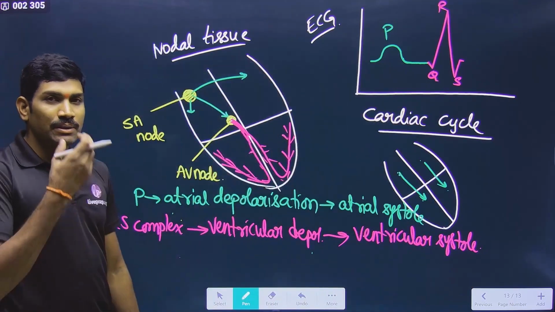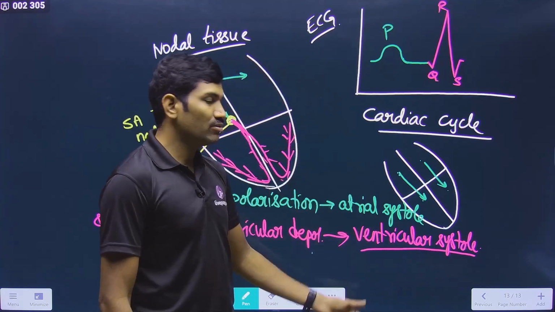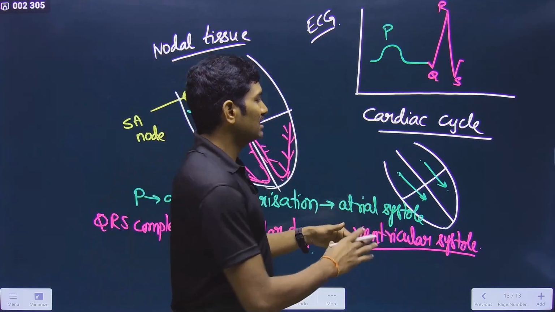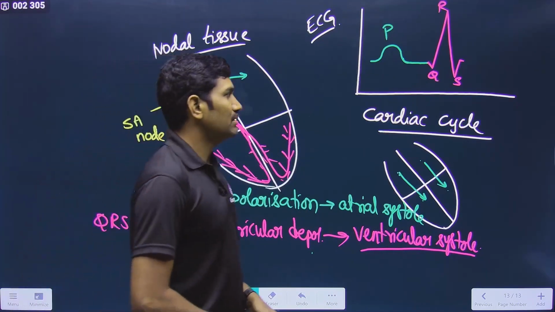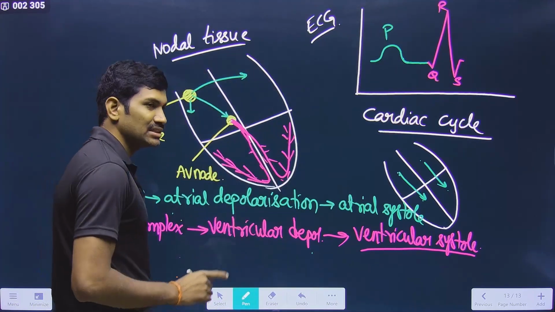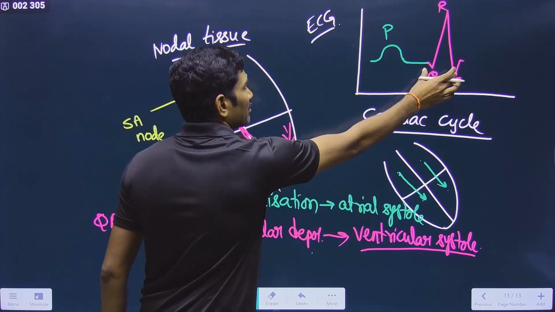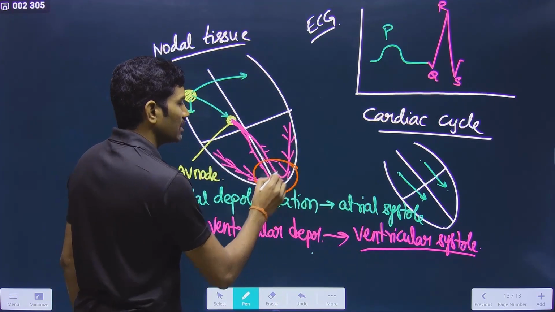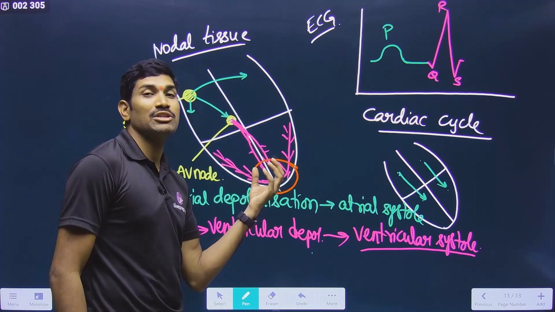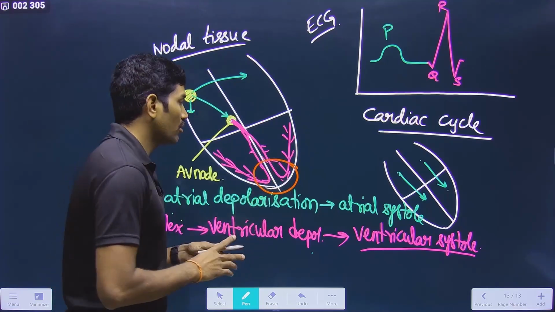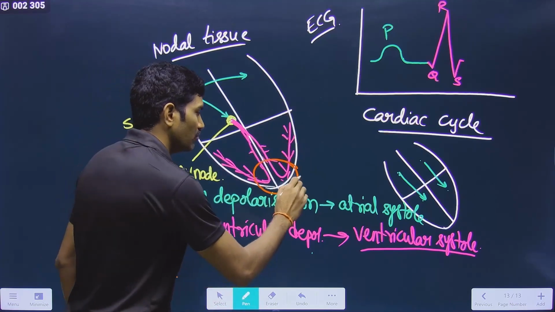Ventricular systole is occurring. But please remember, in the previous lecture we studied about the cardiac cycle. There, what duration did we study for the ventricular systole? Originally this entire ventricular contraction takes a total of 0.3 seconds. But you need to understand this logical point, because many teachers are not saying this. That's why some students are not able to understand the NCERT line. Please remember, the contraction we are measuring is at the apex of the ventricles, the apex of the heart. We are not measuring for the entire 0.3 seconds. We are measuring only at the apex.